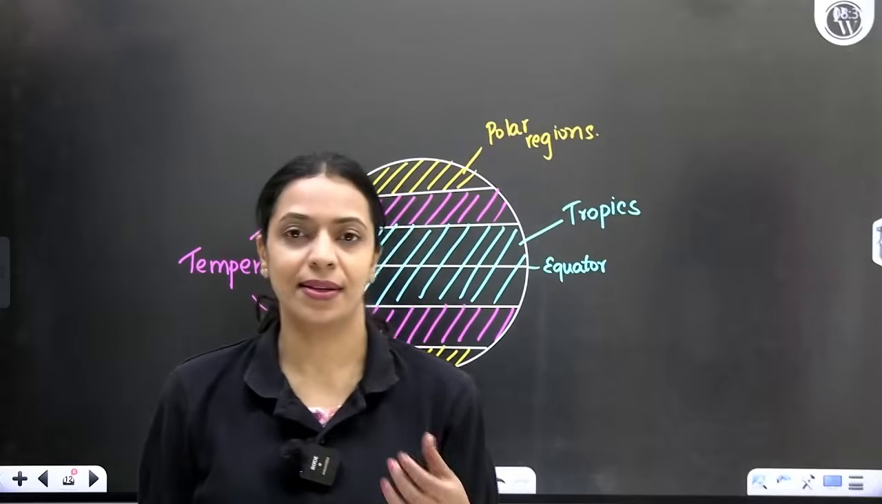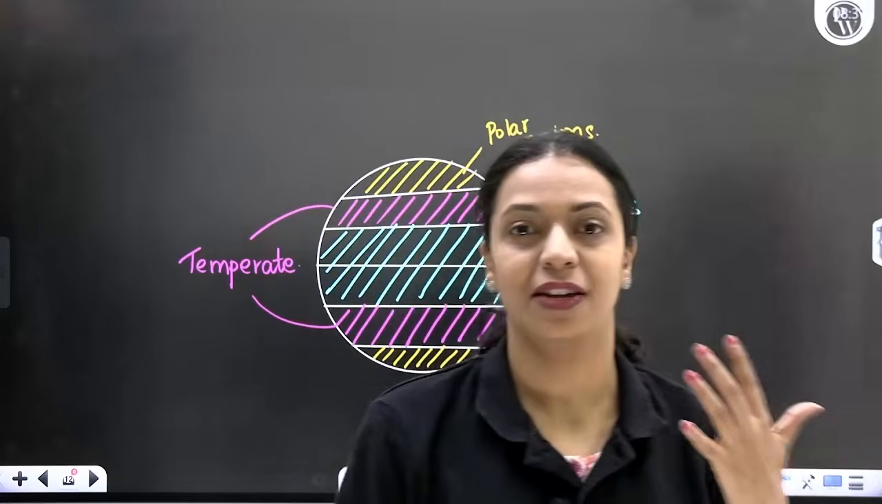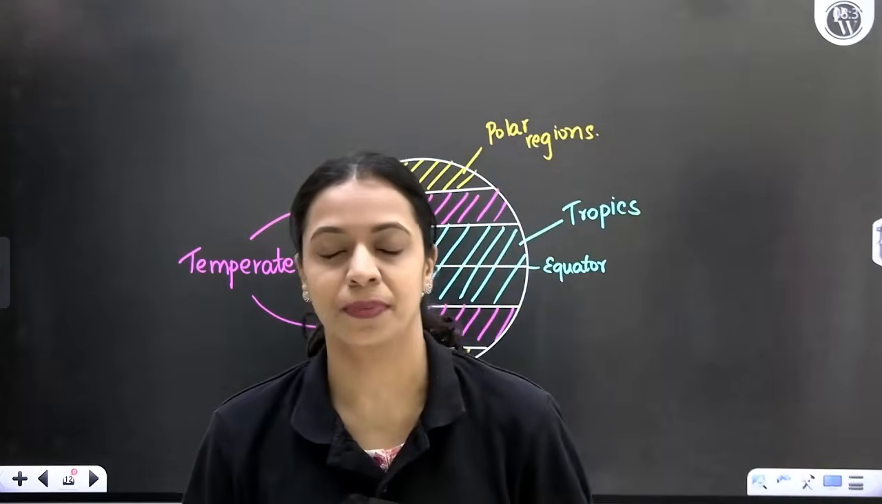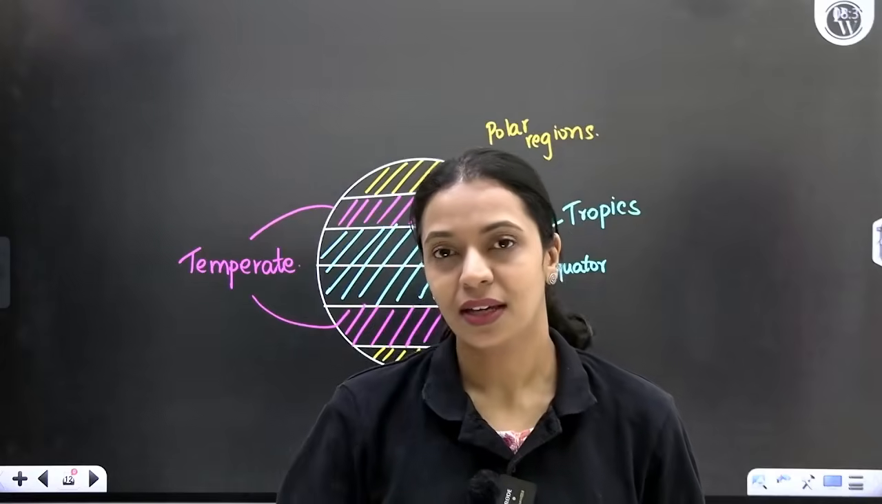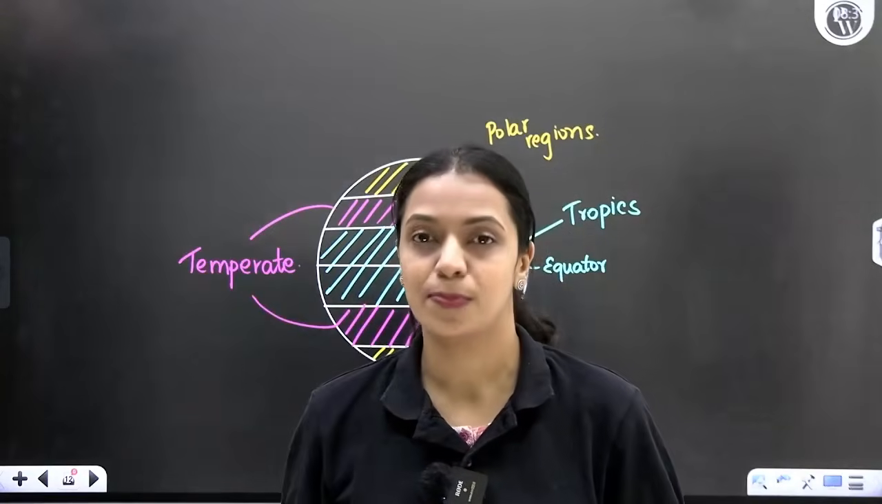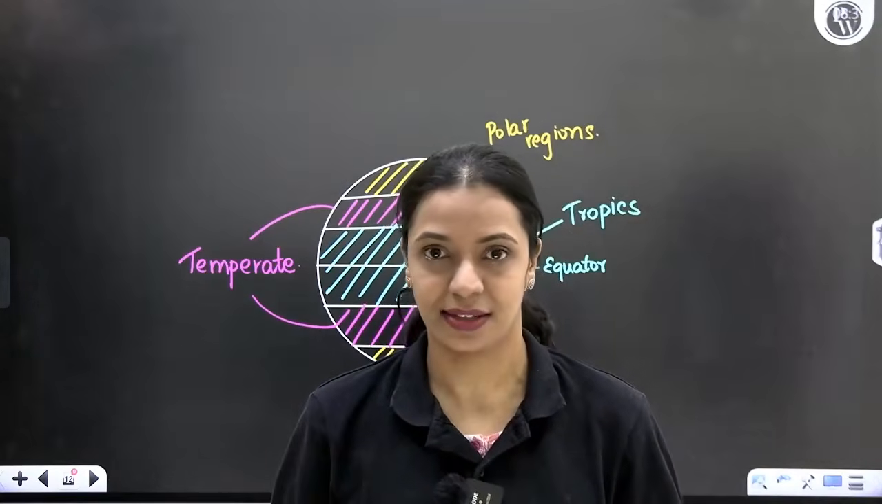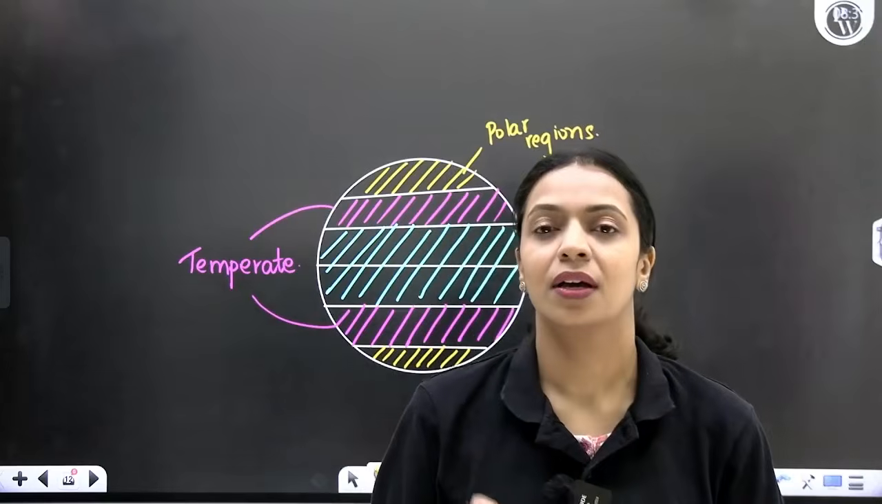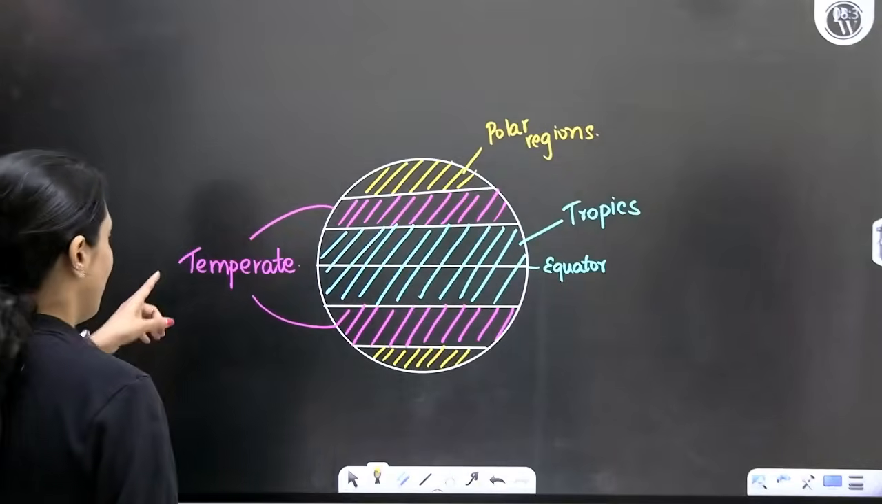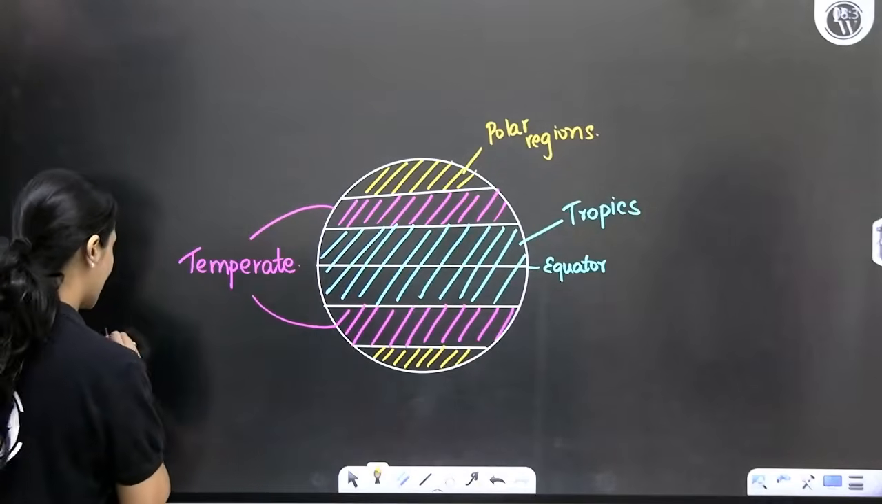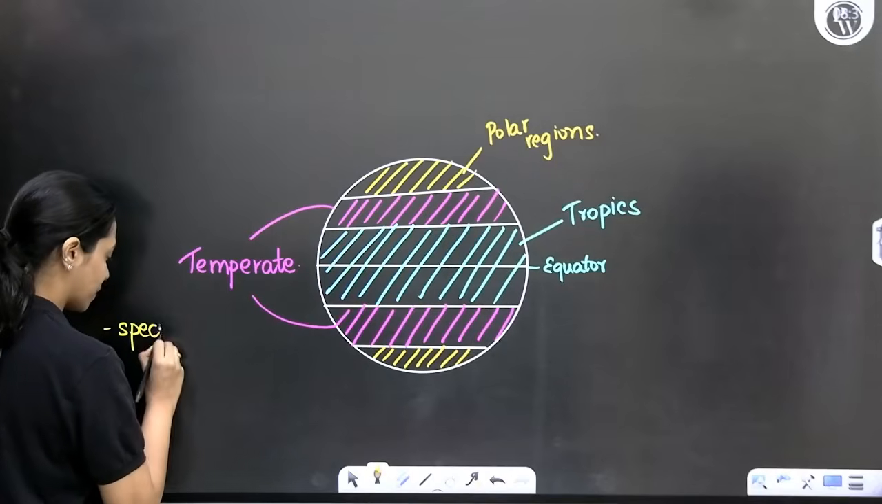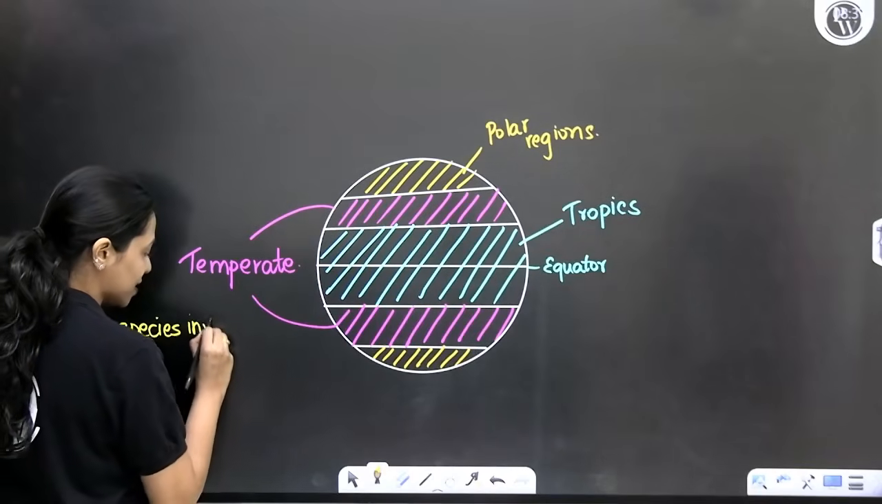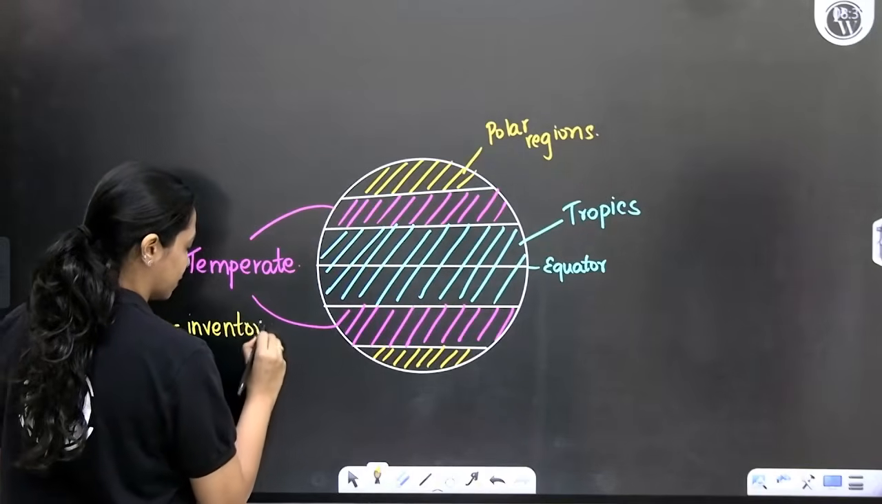Now, there is something called a species inventory that is maintained, okay. In this species inventory, there will be a list of all the species that have been discovered and described, okay. Now, in the temperate regions, the species inventory is more or less completed.